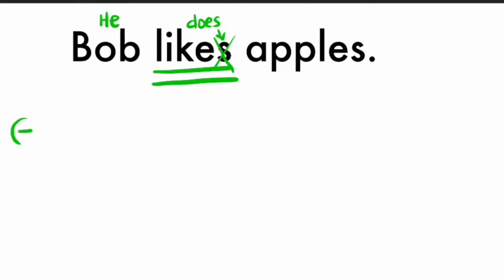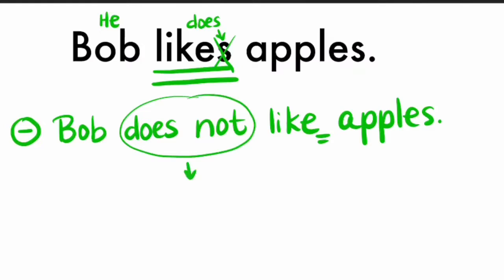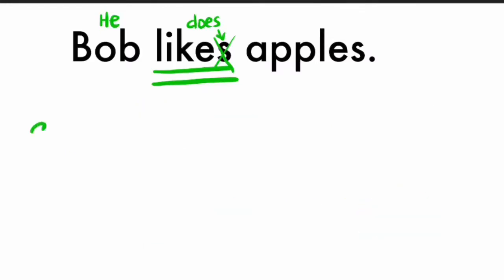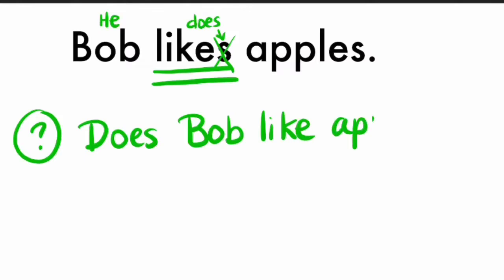So our negative sentence is going to be: Bob does not like apples. Like, no S, apples. Does not can be replaced by the contracted form doesn't, so we can say: Bob doesn't like apples. The question will begin with the auxiliary does, and our question is: does Bob like apples? And we will not forget the question mark.